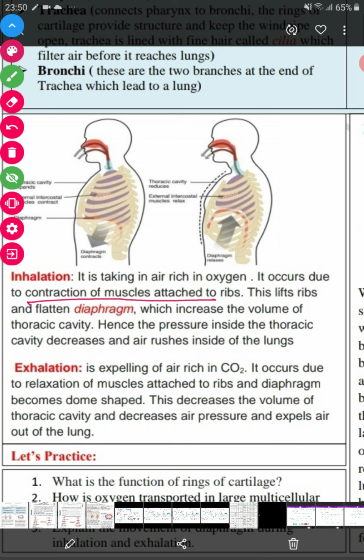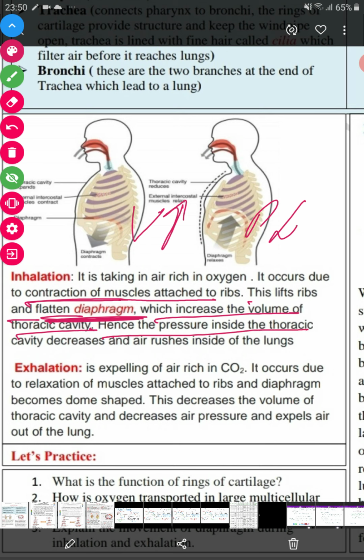When they contract, they lift the ribs and flatten the diaphragm, which increases the volume of the thoracic cavity. According to Boyle's law, if volume increases, pressure decreases. So the pressure inside the thoracic cavity decreases and the outside air rushes into the lungs.